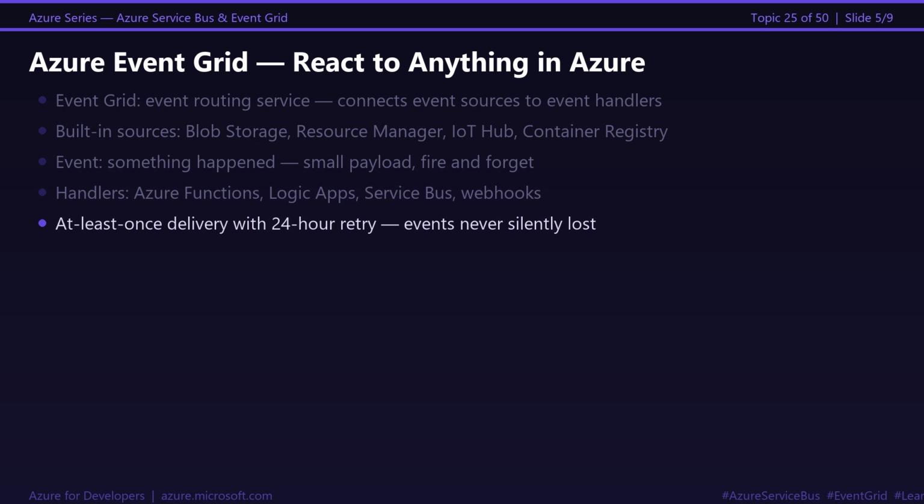Event Grid guarantees at least once delivery with 24-hour retry. Events are never silently dropped. If your handler is down, Event Grid keeps retrying. This distinction matters more than it sounds.